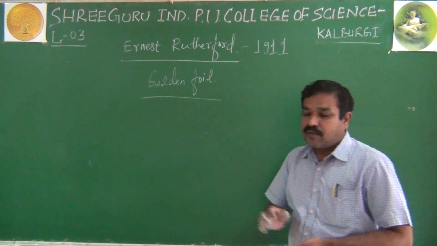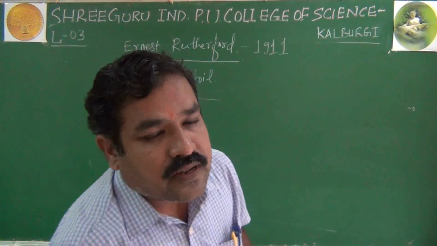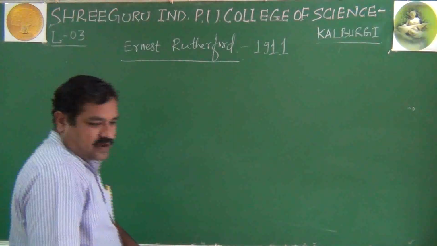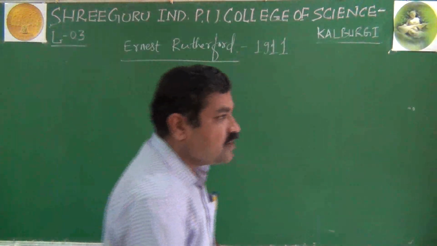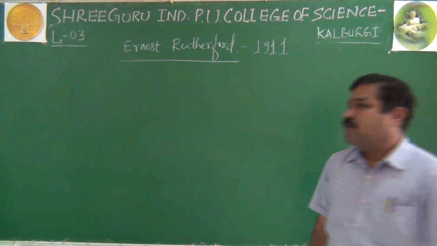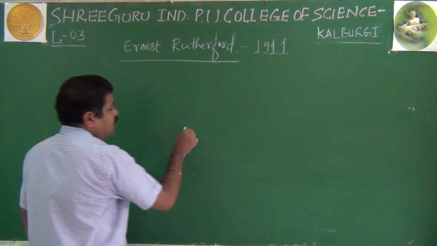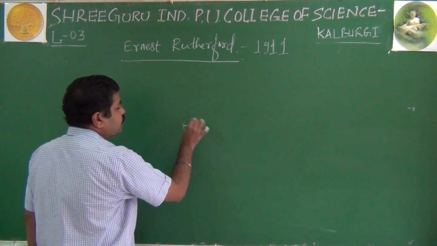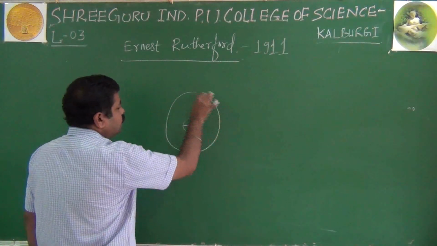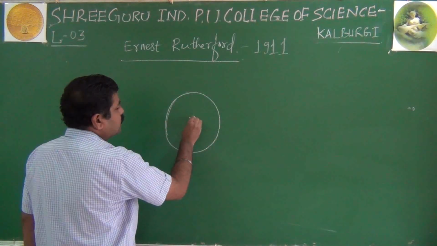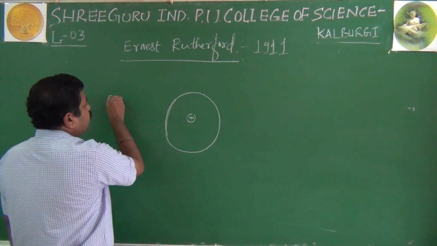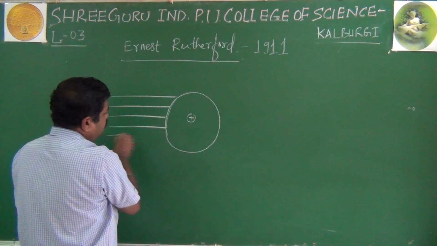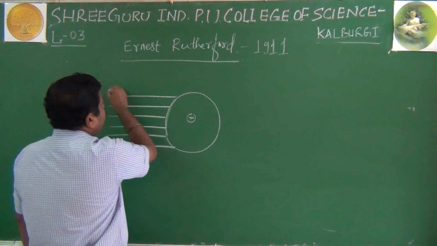They will ask you regarding atomic dimension and nuclear dimension. Now I will explain what the experiment was and what observations were made from this alpha scattering experiment, just in 5 minutes. Let us assume that it is a nucleus, the nucleus of gold foil. When fast moving alpha particles were passed,